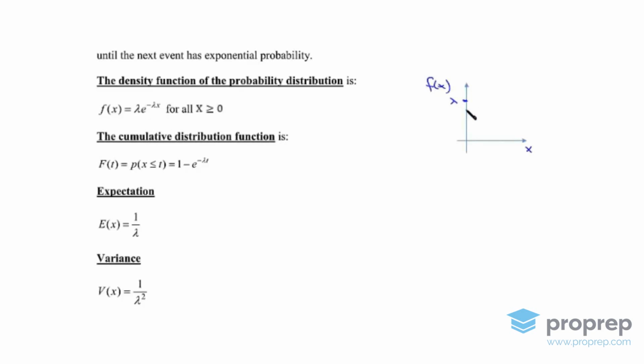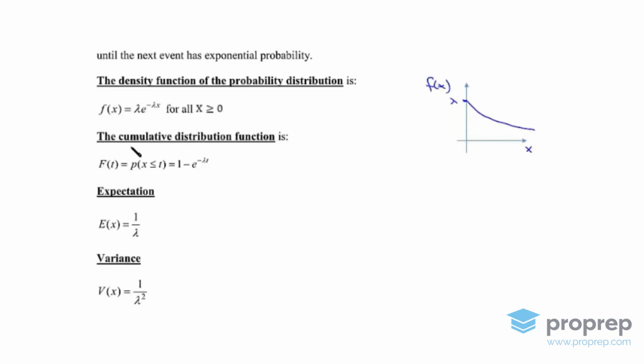Now, what happens when x goes to infinity? Well, e to the power of minus lambda x goes to 0. So that means that this is a monotonously decreasing function, until infinity, where at infinity it equals 0.